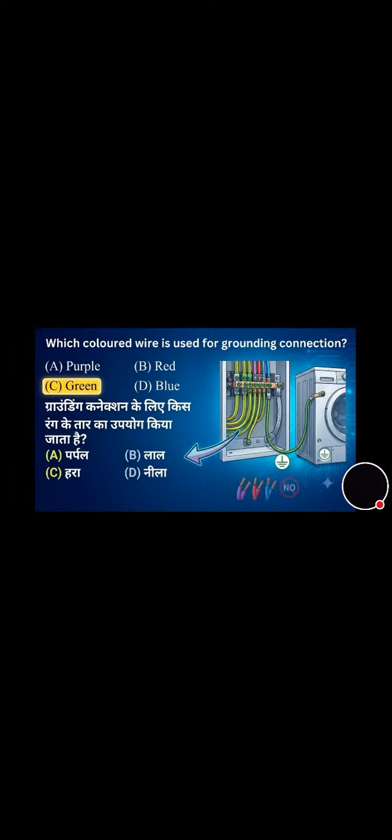Now move towards the next question. This is a very easy question and very important also. Which colored wire is used for grounding connection? Purple, red, green, blue. Its correct answer is option C, that is green colored wire.